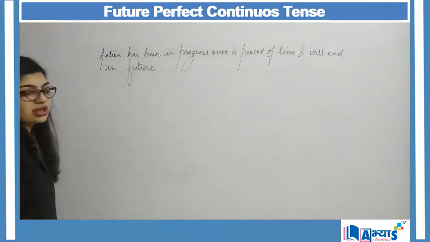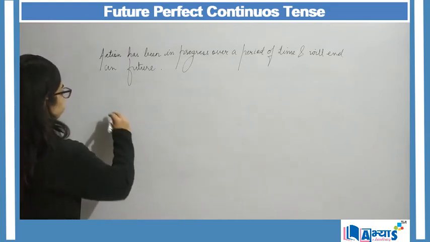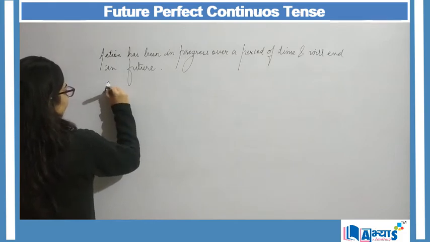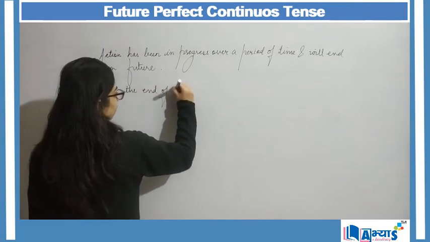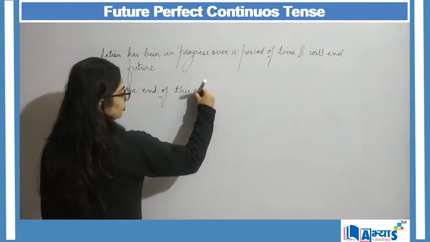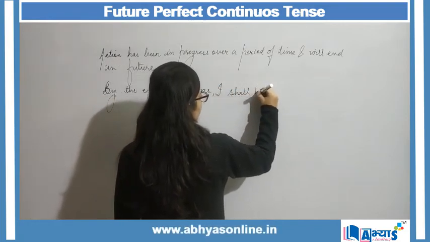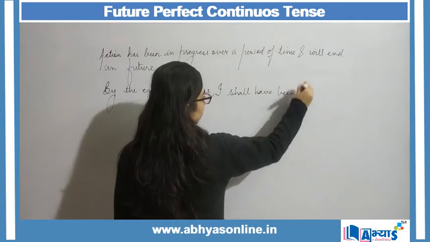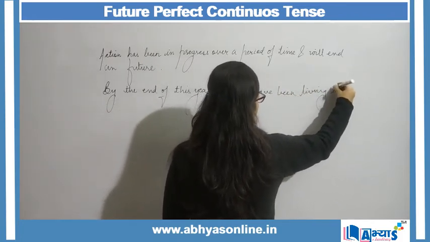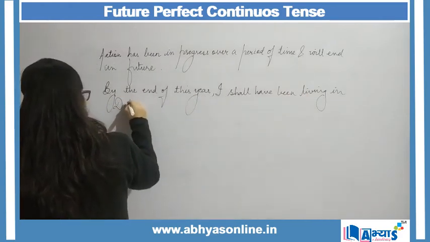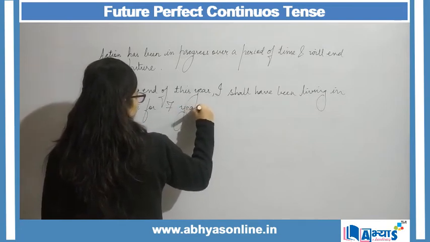So when my action is going to end in future, an example of that can be: by the end of this year, I shall have been living in Delhi for 7 years.